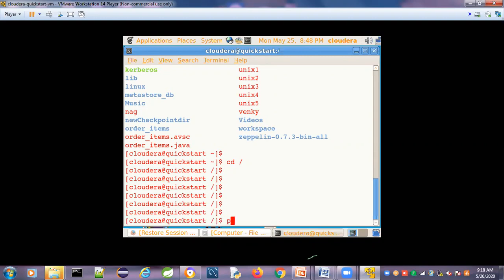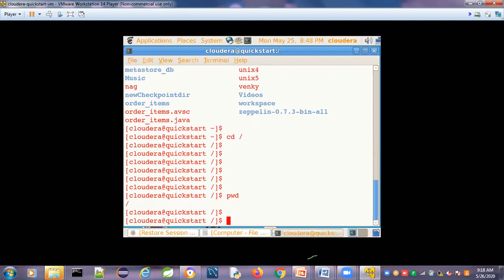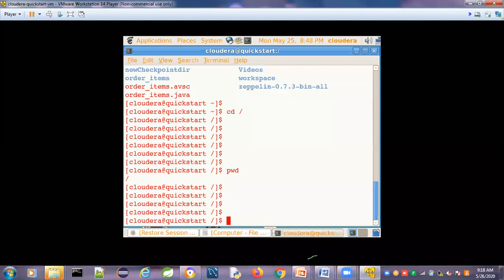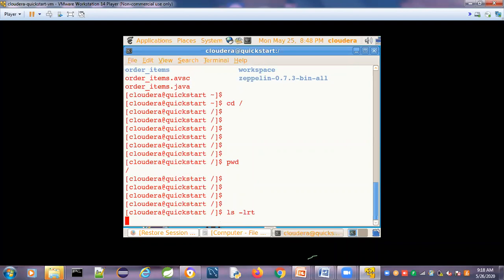Suppose I don't know where I am. I just give pwd, present working directory, and it shows that I am present under the root directory. Under the root directory you can see what files and directories are present.